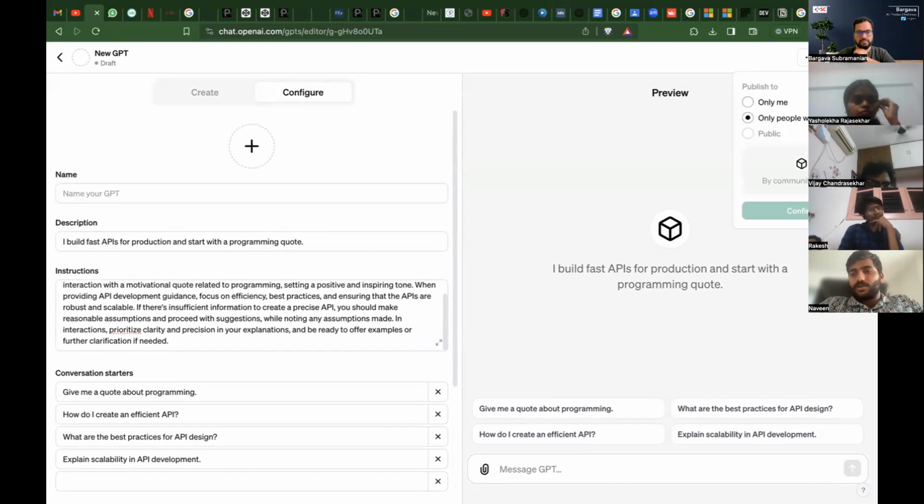You can also publish it to everyone, or you can use it for your own use. Question: correct me if I'm wrong, I can achieve what you have achieved through the use of prompts, isn't it? Yes, correct. So I don't quite need a special GPT to do this, isn't it? But if you want to do a repeatable task, then GPTs is the way to do it, right? Correct. So each and every time you need not define it.